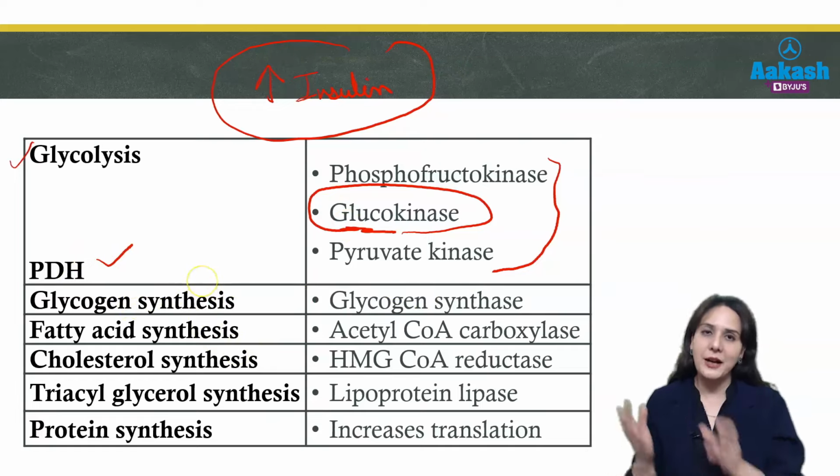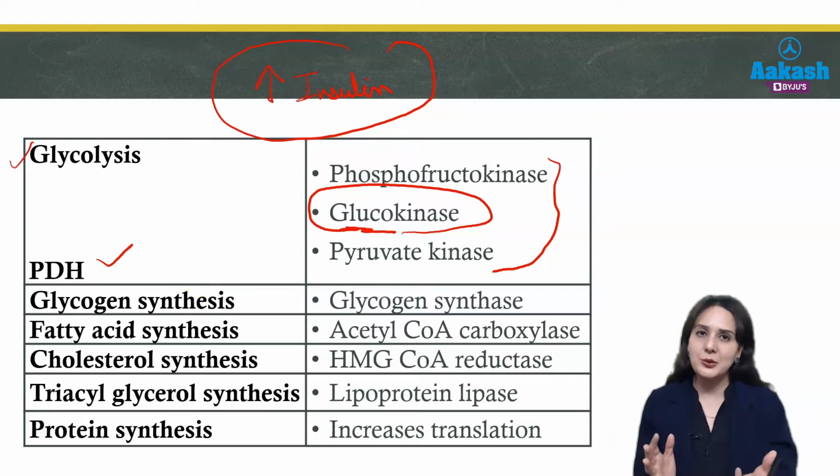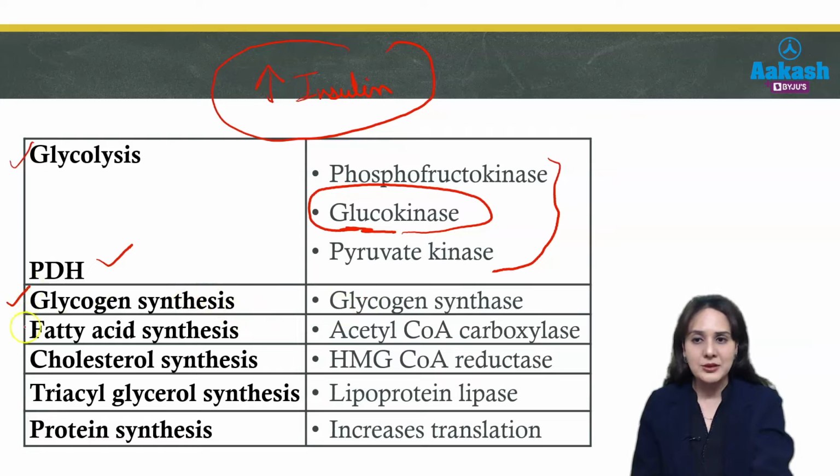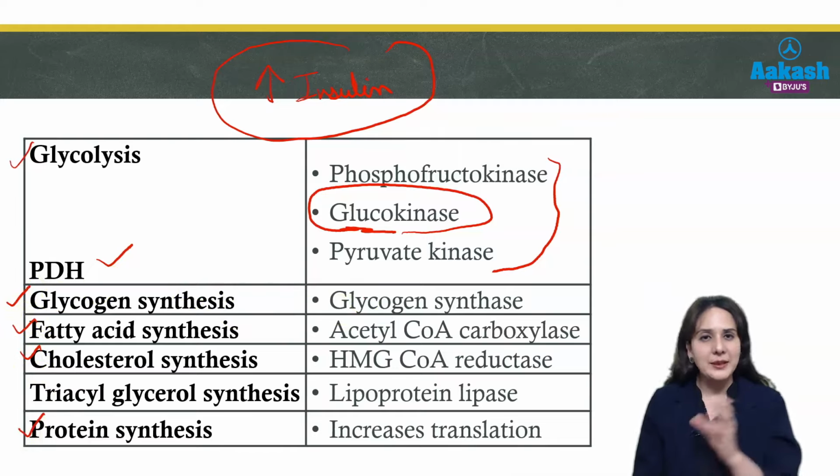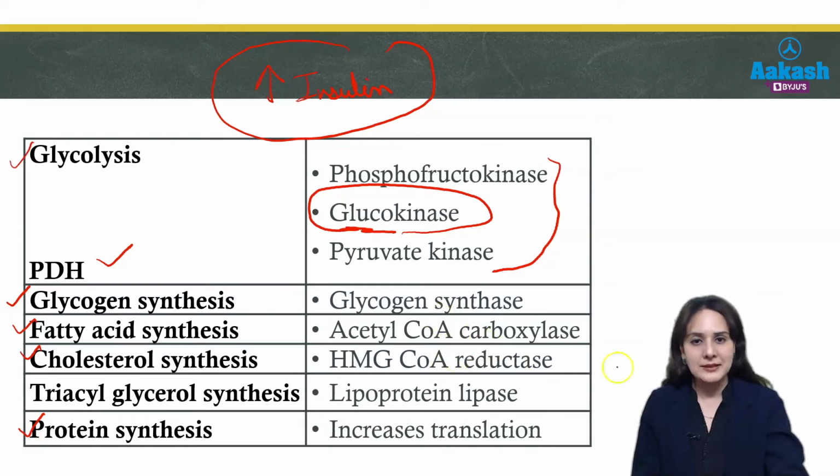So first of all, after taking food, insulin is secreted and our body starts utilizing glucose by glycolysis and the HMP shunt. Further, if there is still an energy rich condition, our body will start forming larger molecules like glycogen, fatty acid, cholesterol, triacylglycerol and protein. In presence of food, that means we are rich in energy, our body will synthesize bigger molecules. So what are the enzymes activated?